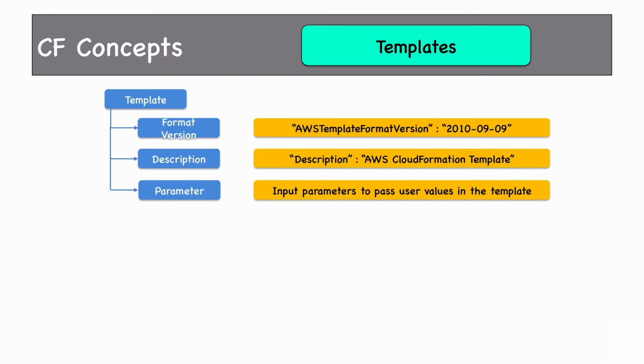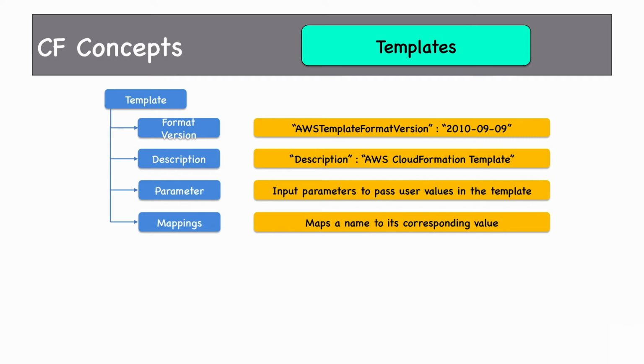Then we have parameters. As I said earlier, you can parameterize any code. So it's no different with CloudFormation templates also. So parameters are input parameters which you pass as user variables. And those variables can be used in the template to create the resources which you mentioned in the template. For dev, the resources might be different. For QC, the same resources might be of different type. And for production, the resources might be different. So using the same template, you can create multiple stacks for different environments using parameters. So parameters are useful if you want reusability of the same template on multiple different environments.